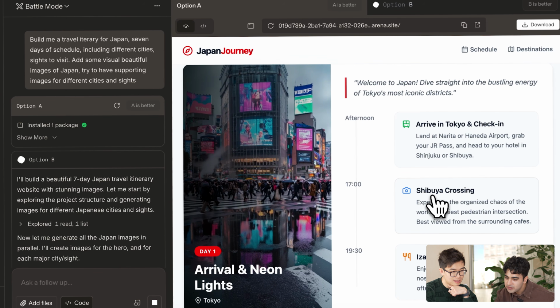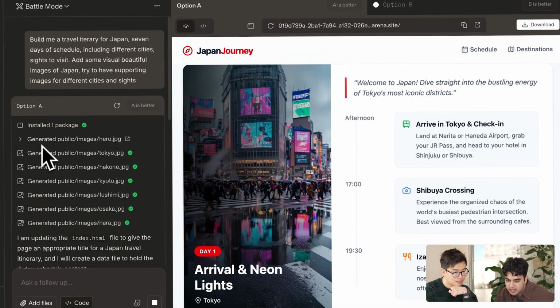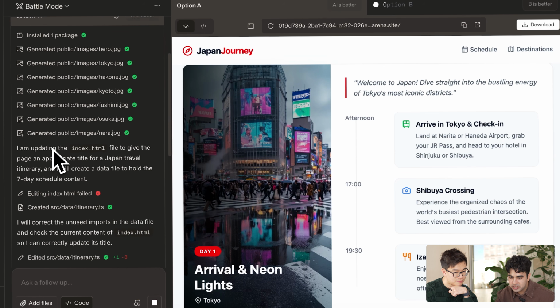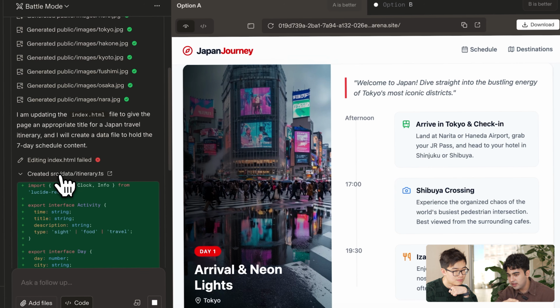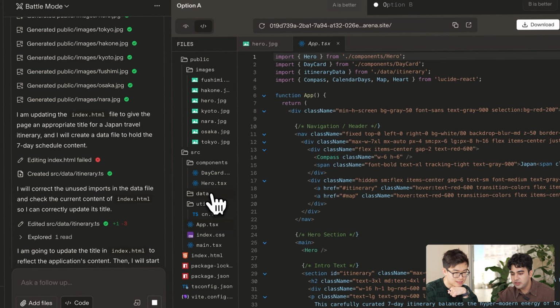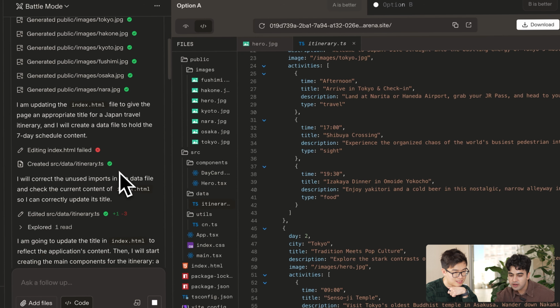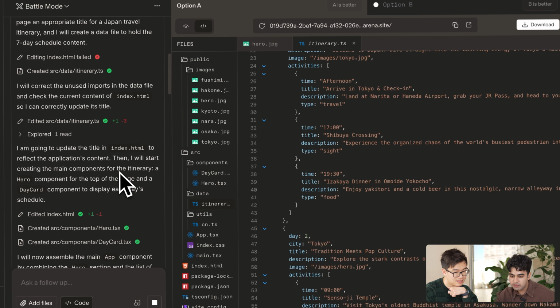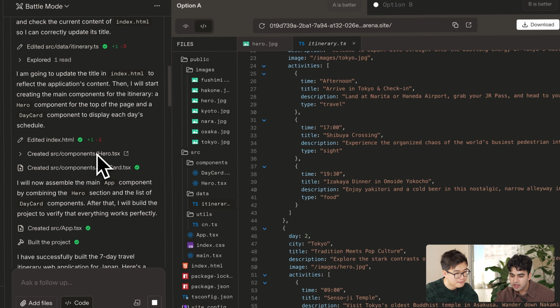Wow. How did it get this information? I'm curious. Let's take a look at the agent thinking here. It says I'm updating the index.html. Okay, it's creating a data file. So I guess that's where all these itinerary items are coming from. And I can also see it in the code editor. You can see the data in the code, and it shows you exactly, like this afternoon Shibuya crossing and so on. So it's pulling it from there, and then it's making more UI elements to present it in a nice way.